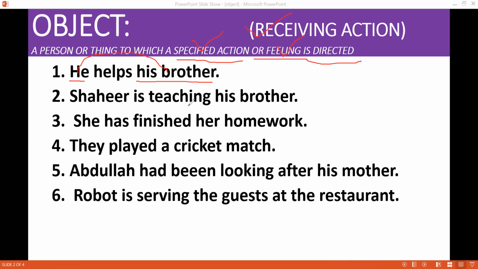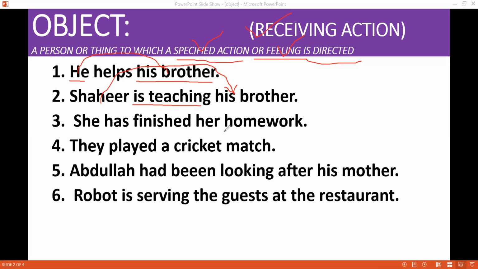Shahir is teaching his brother. Shahir is doing something, and who is receiving? His brother. His brother is a recipient of a specified action, and that specified action is teaching. So receiver of some action or feeling is called object. In both of these sentences, his brother is the recipient of the action. So his brother is object in both sentences.